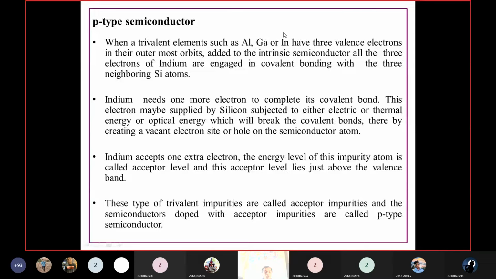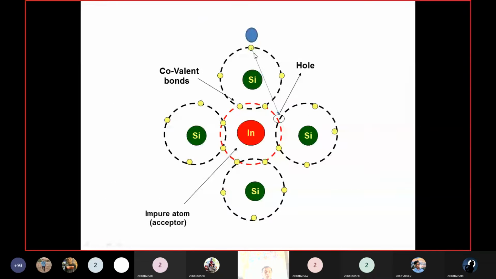But indium has only three electrons. So one electron is required to fulfill the bond, and at that place a hole will be formed.